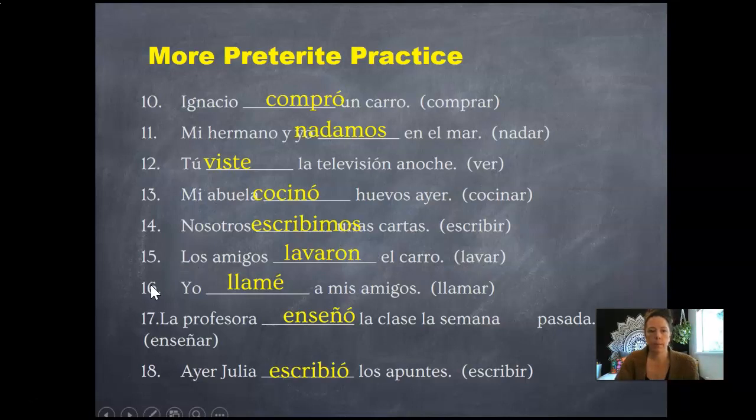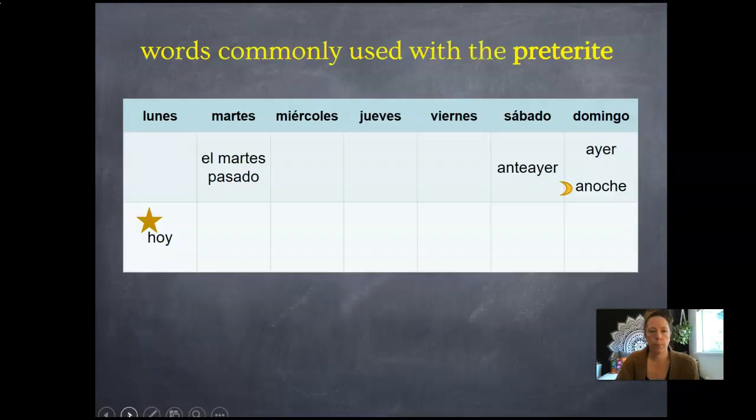All right, muchachos. So let's talk about some words that are commonly used with the preterite. So often when you see these words, they function kind of as a trigger, so you know you should use the preterite. So if hoy is lunes, then ayer would be domingo, the day before. Anoche, last night. Anteayer, the day before yesterday. And el martes pasado, we could say el miércoles pasado, el jueves pasado, la semana pasada, etc.